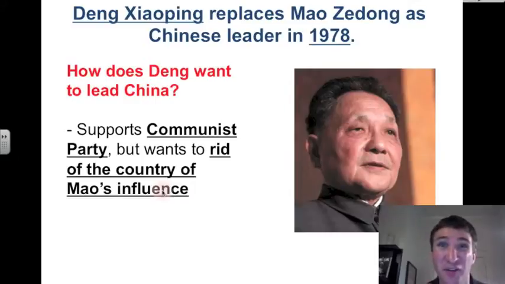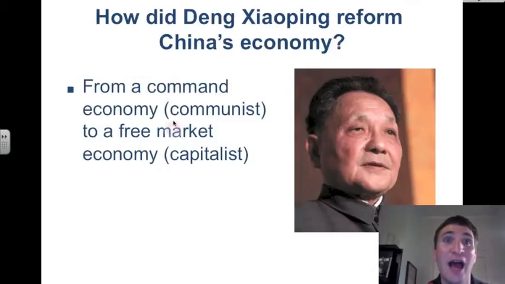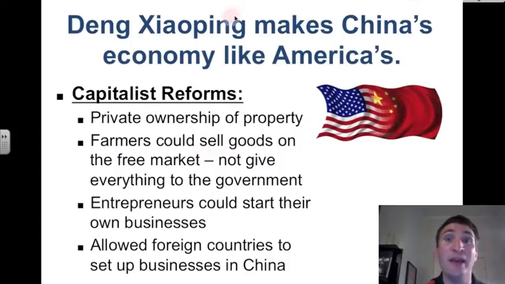He wants a different way of ruling. How did Deng Xiaoping reform China's economy? Well, he transfers it from a command economy that is more communist to a free market economy that is capitalist, that the United States practices. Deng Xiaoping makes China's economy like America's.